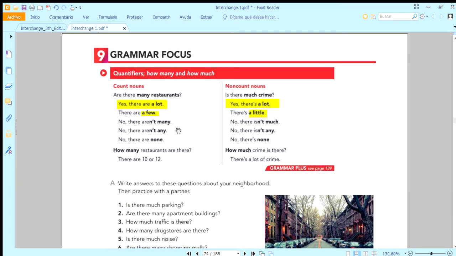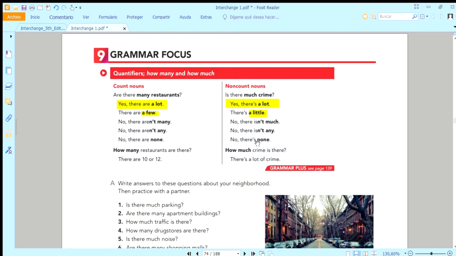No, there aren't any. No hay ningunos. Here it says no hay muchos, no hay ningunos, or no, there are none. And here for singular, no, there isn't much. No, there isn't any. No, there's none. Here, no hay mucho o mucha. No hay ninguno o no hay nada.